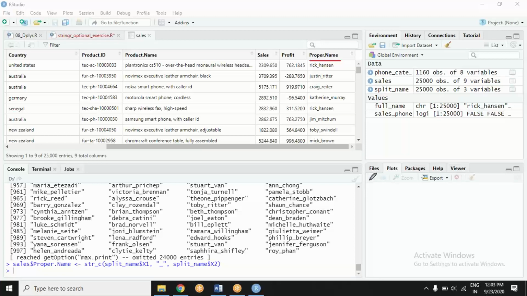All set, everybody. So this is pretty much about string R. So you know several functions to manipulate with the strings. There are other functions also which you can give it a try. You can go for help function and you will find out.